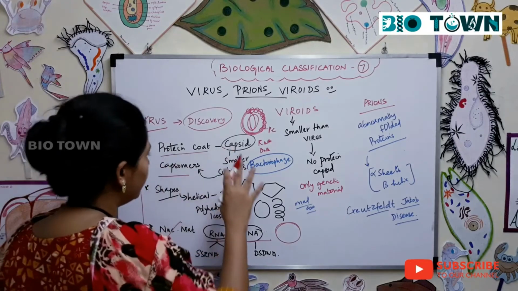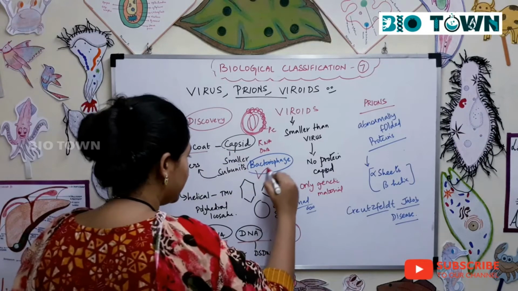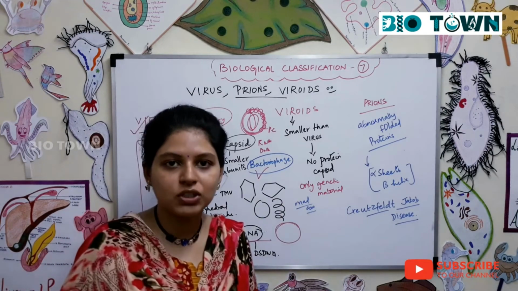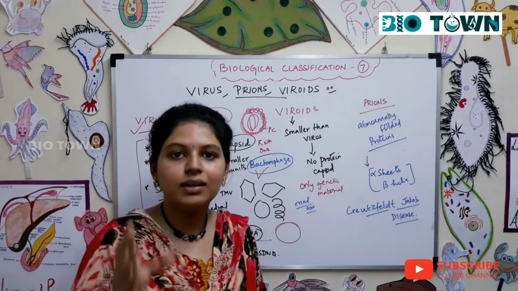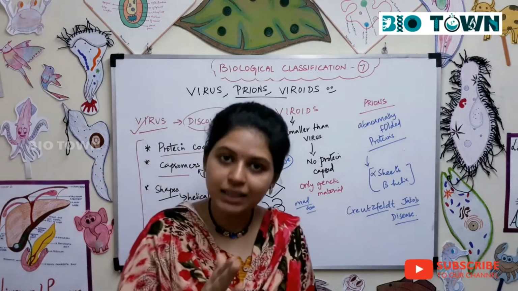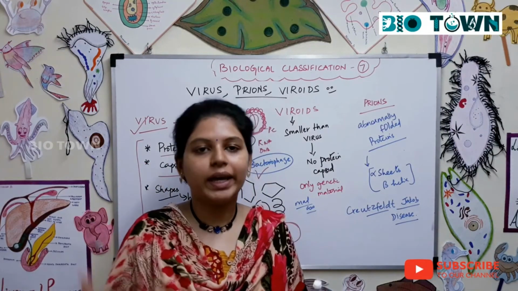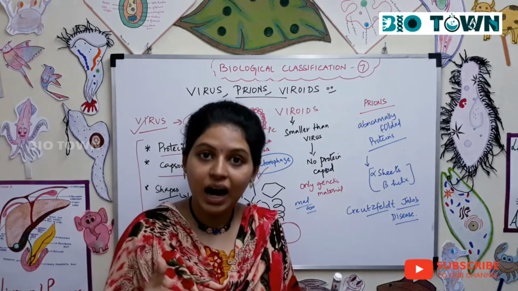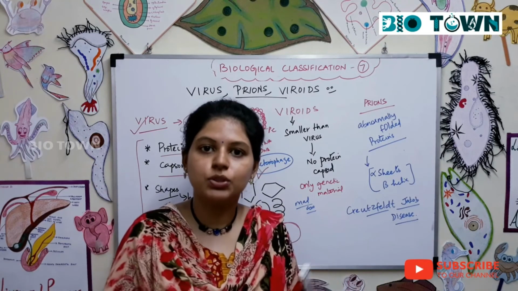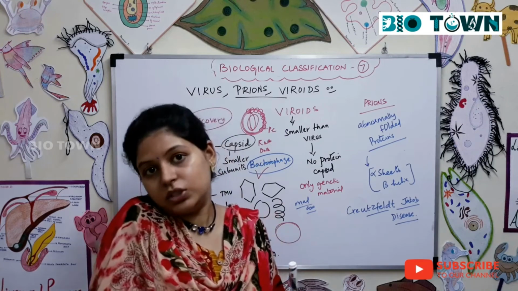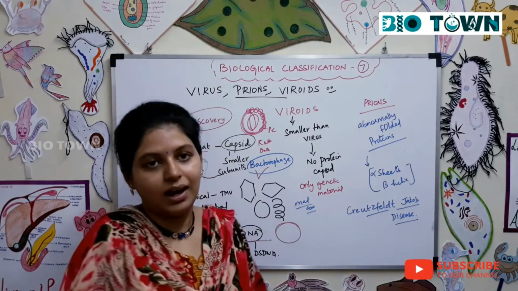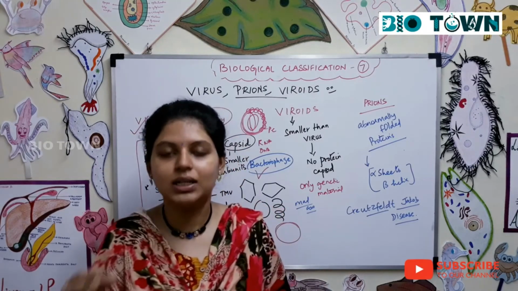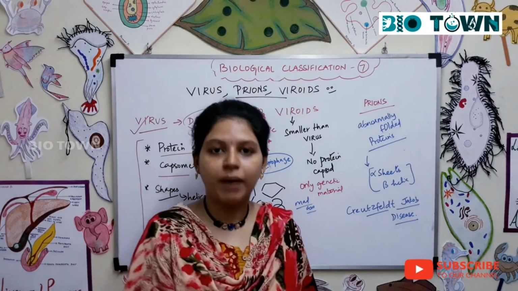So this is all about virus, and in virus you have a separate subcategory called bacteriophage, which means a virus which attacks bacteria, right? You know viruses will affect plants, animals and humans, but there is a separate group of viruses which will attack bacteria, and that you call a phage, bacteriophage, viruses which infect bacteria.